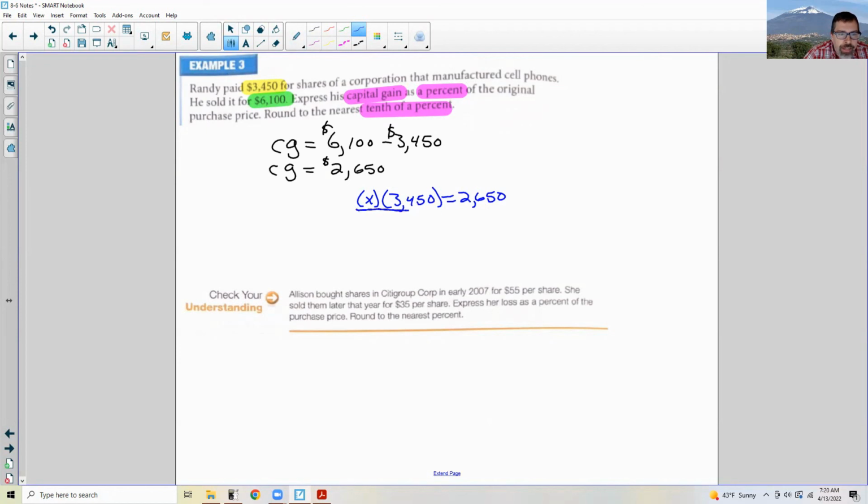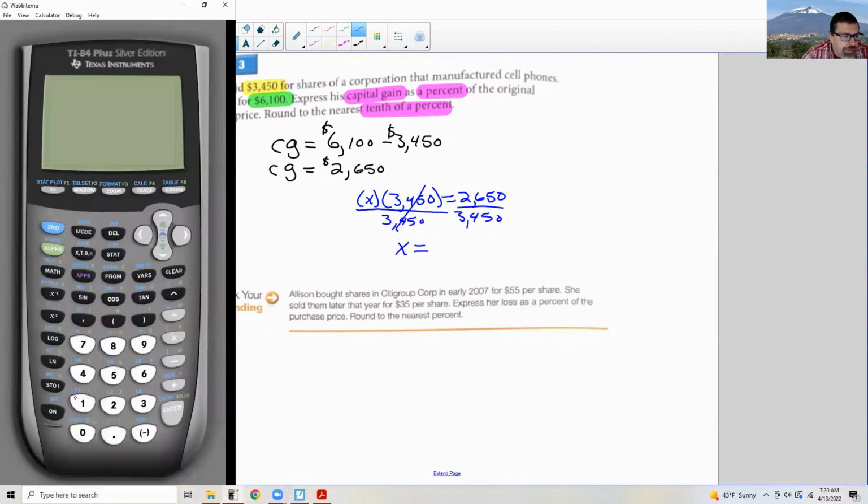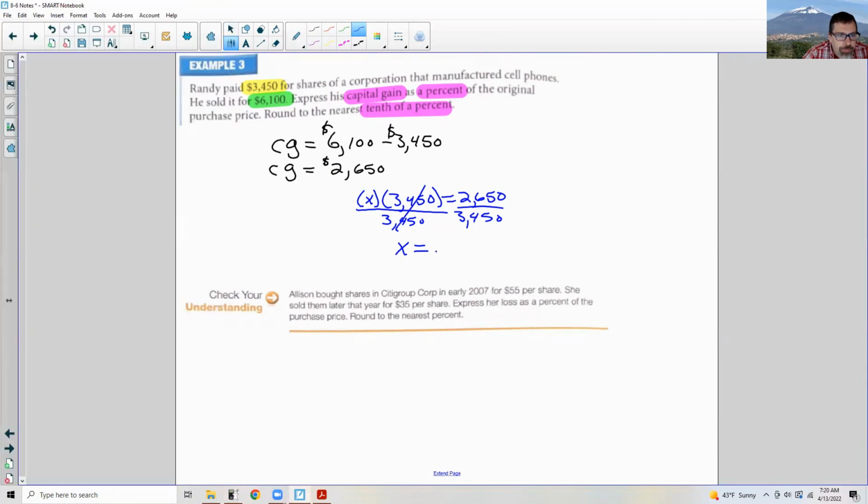And to solve for X, you're going to divide by 3,450 on both sides. And these cancel, and you get some X percent equals. And when you divide 2,650 by 3,450, let's do that. 2650 divided by 3450 equals 0.7681.